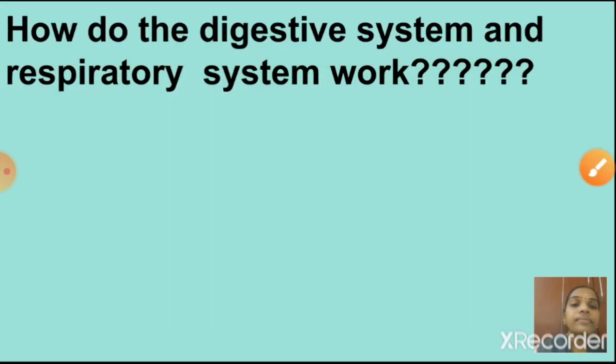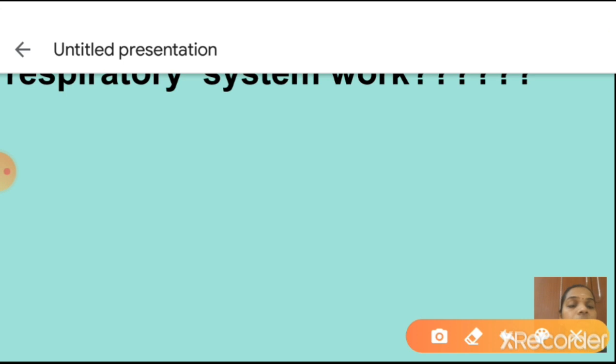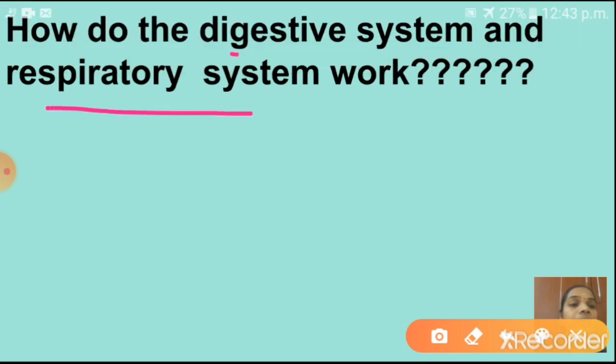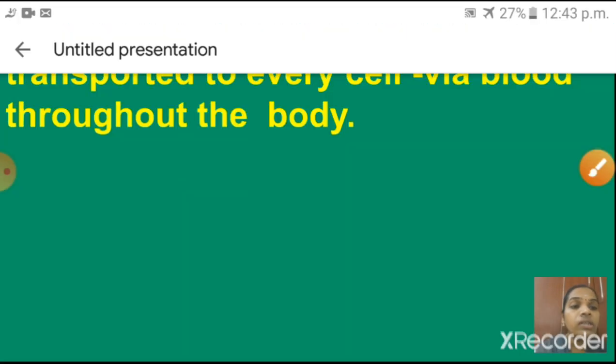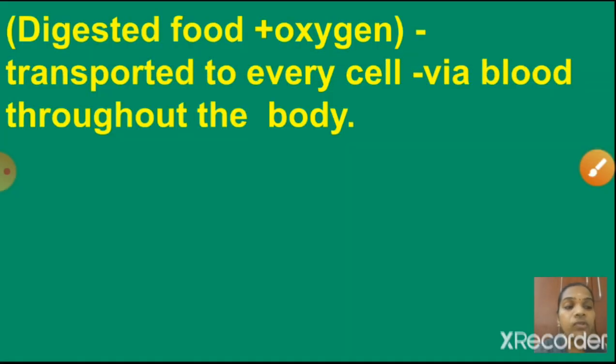See here. How do the digestive system and respiratory system work? You know very well the digestive system and respiratory system are present only in living things. So we can say that the digestive system and respiratory system are life processes. So what will happen, how do the digestive system and respiratory system work? Children, after nutrition, what will happen? Yes, the food is digested. Nutrition means intake of food.